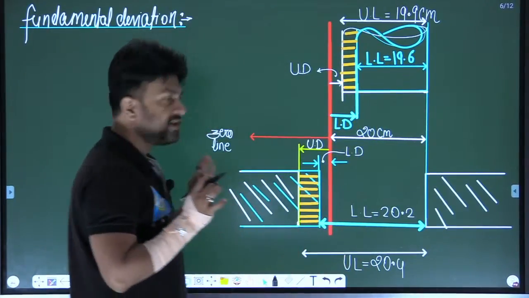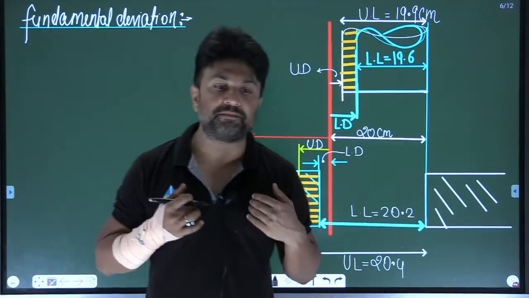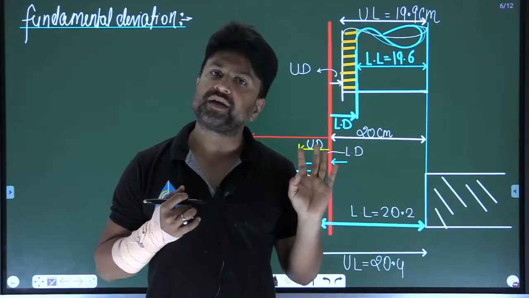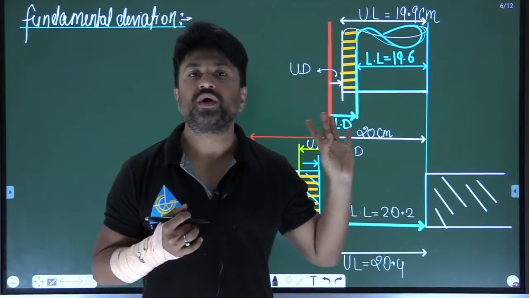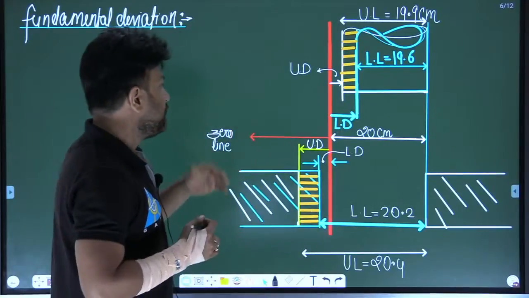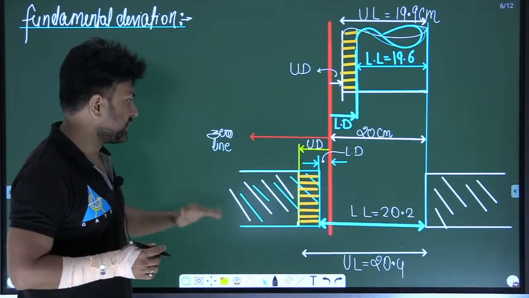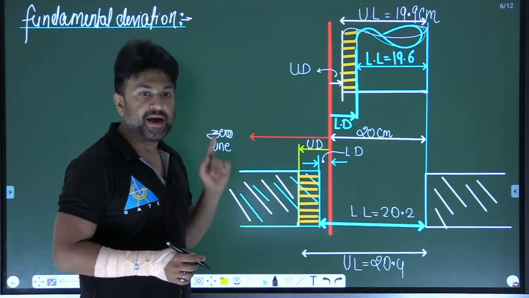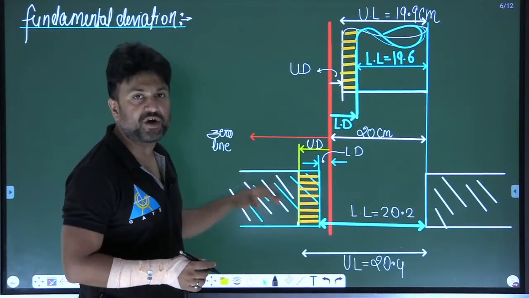Look, what is fundamental deviation? In my simple terminology, if you want to understand, then listen to me. Otherwise, it's your wish if you want to read the book definition. I am talking about the fundamental deviation of the hole.